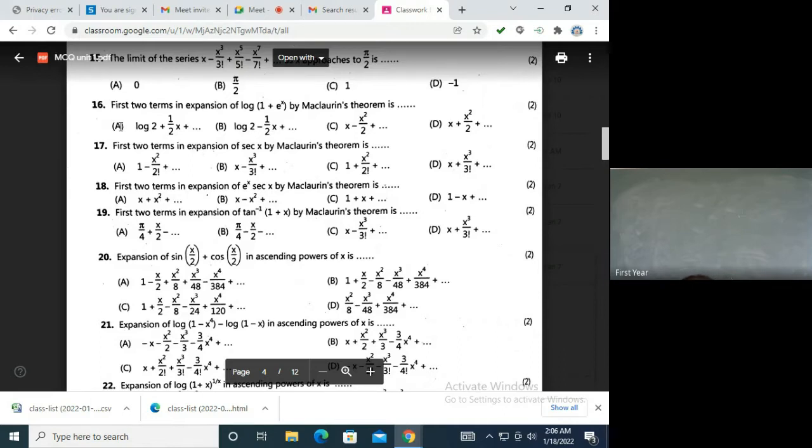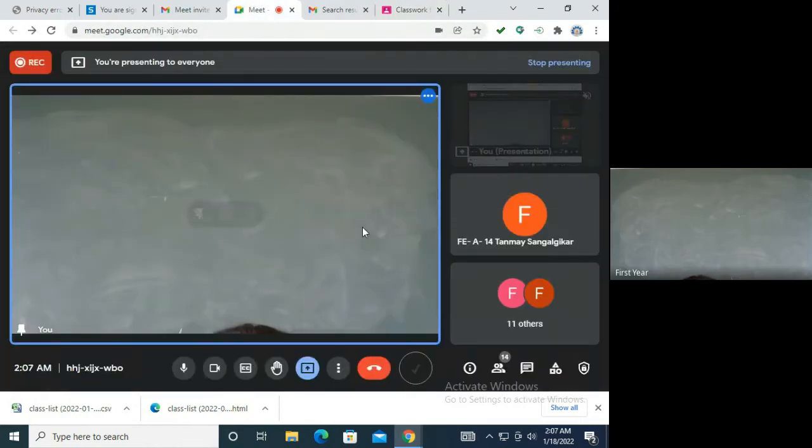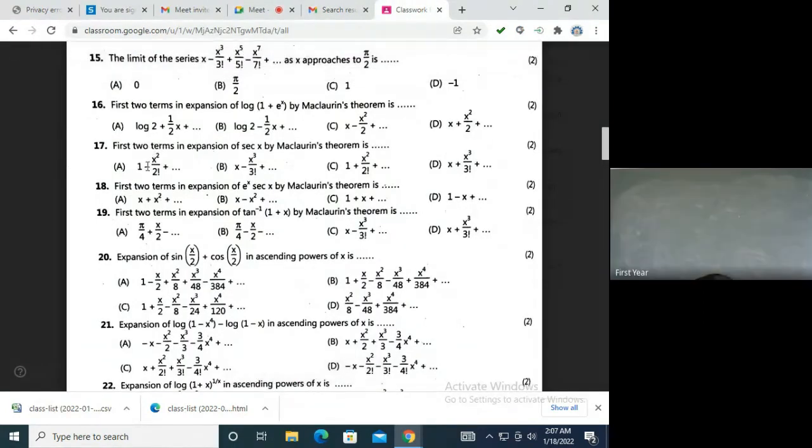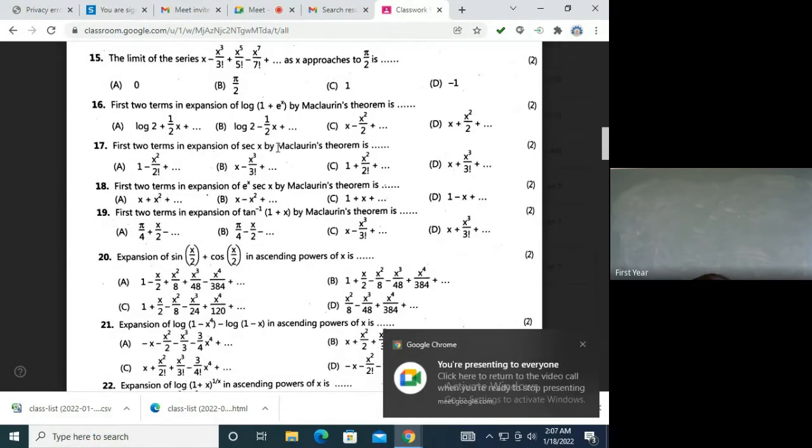समझ में आ रहा है क्या? हाँ, ma'am. All the students are getting it, na? Okay. So now you try to solve on your notebook the next question: first two terms in the expansion of sec x by Maclaurin series. Try quickly and tell me what's the answer. अब solve करोगे तो आ जाएगा.